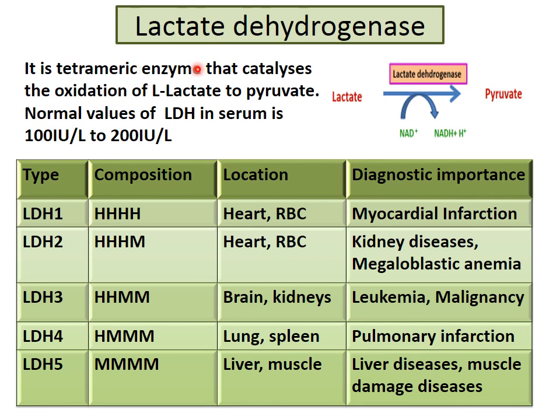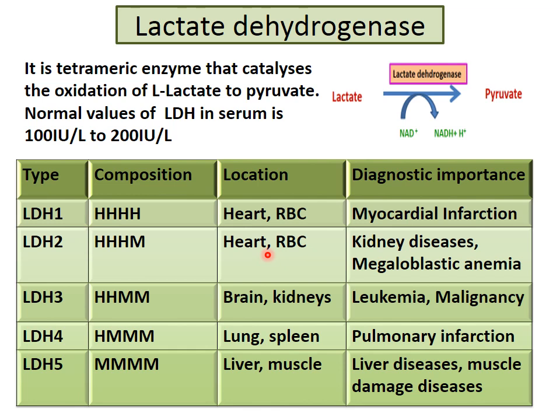It is a tetrameric enzyme that catalyzes the oxidation of lactate to pyruvate. Its normal value in serum is 100 to 200 international units per liter. Its composition we have seen, now we see the location. LDH1 is found in RBC and heart, so its diagnostic importance is in myocardial infarction.